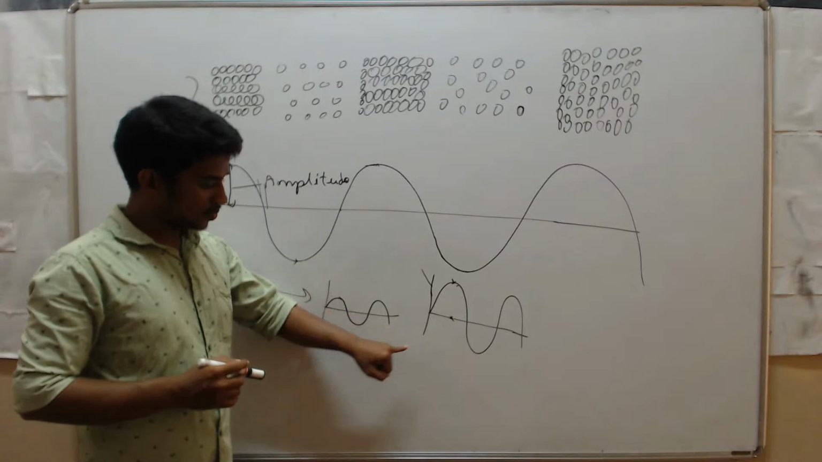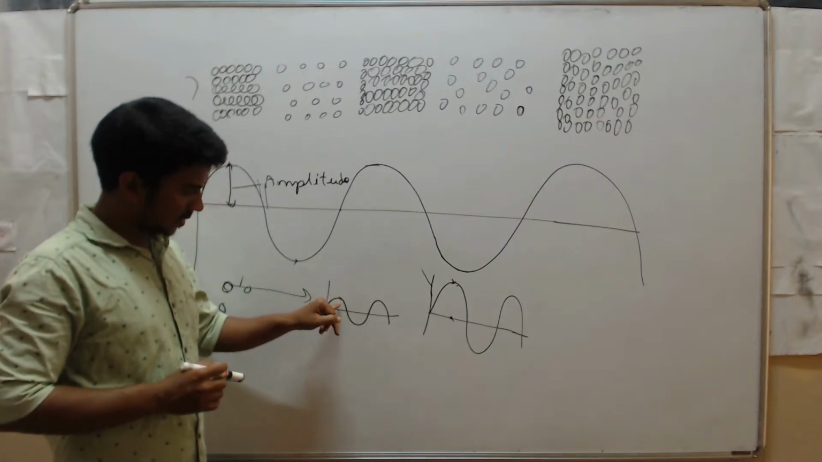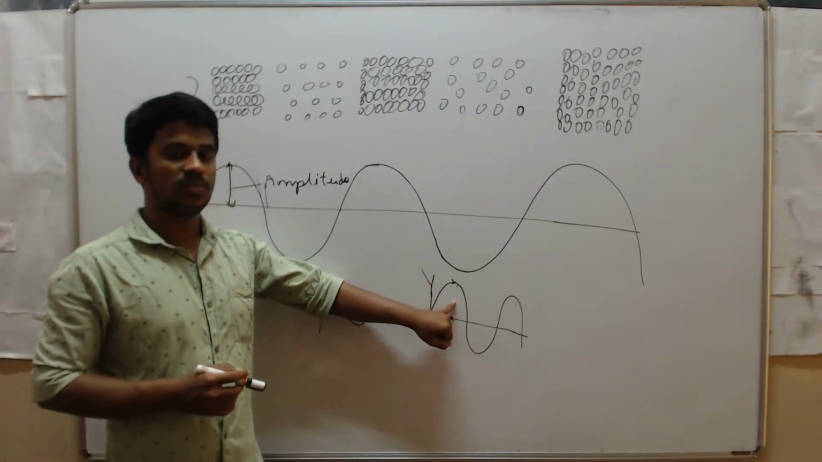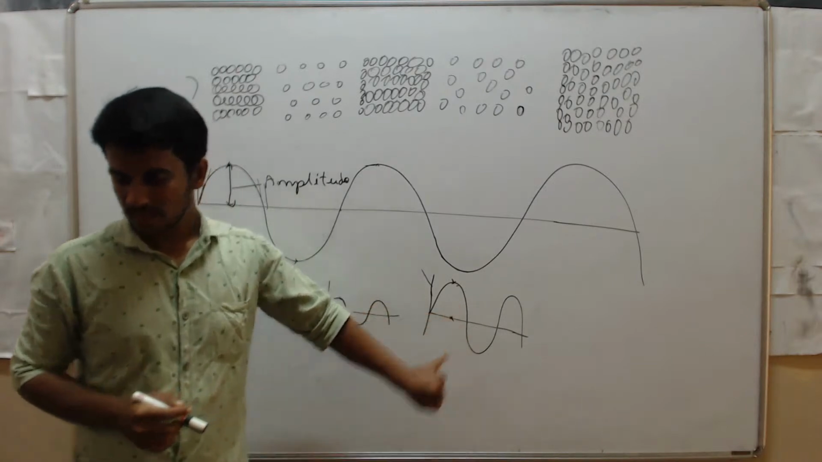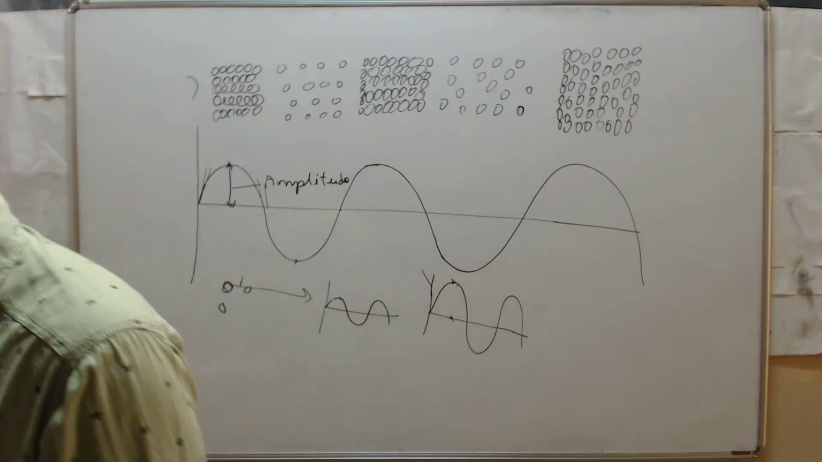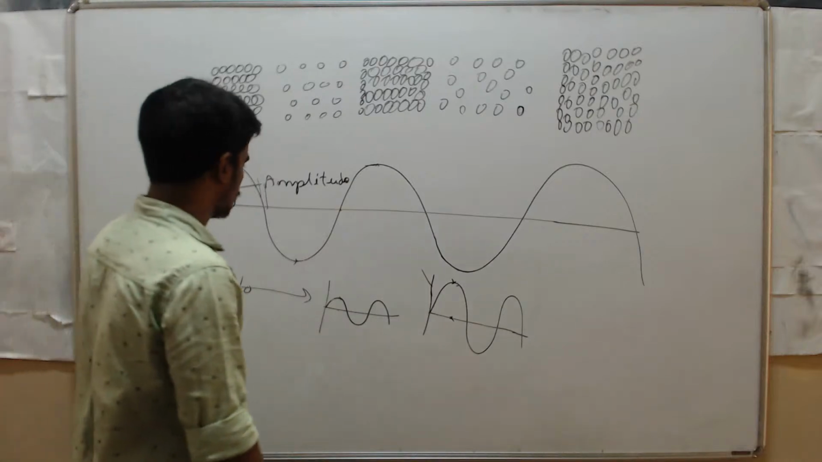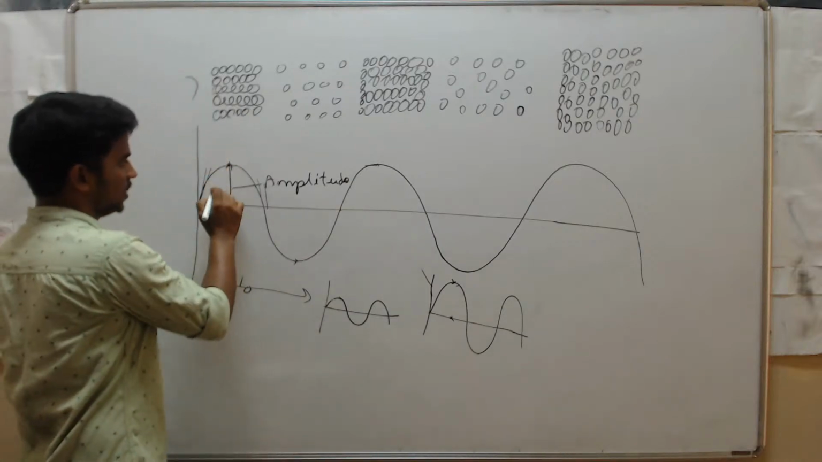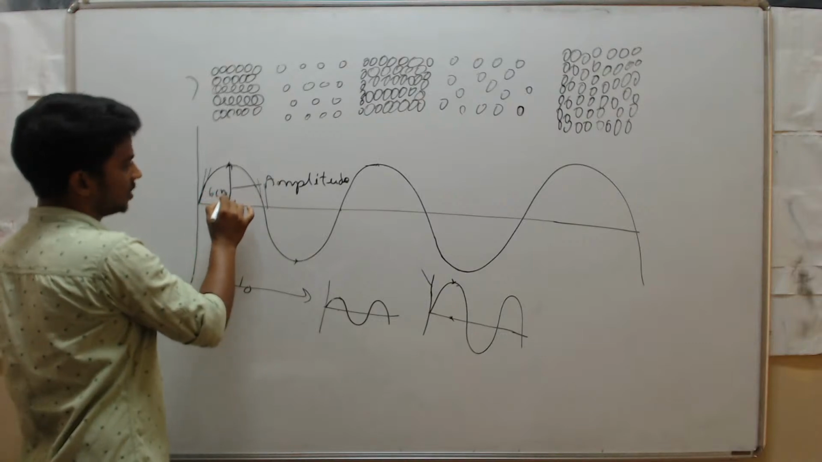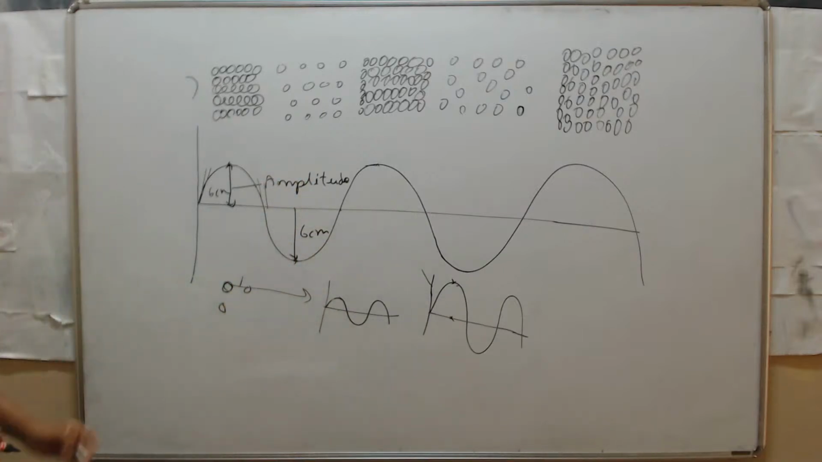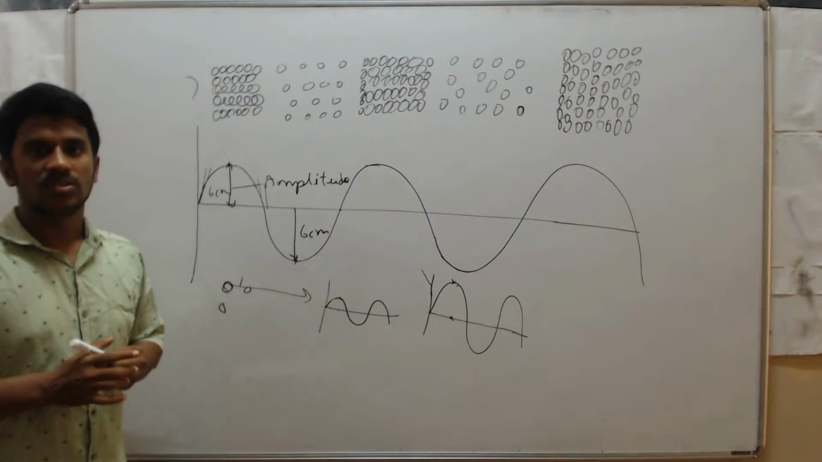For example, here we have two sounds. The loudness of this sound is less, and the loudness of this wave is more. So clear? This is about amplitude. So here in waves, suppose from here to here is 6 centimeters. Then from here to here is also 6 centimeters. So these three are the characteristics of a sound wave.